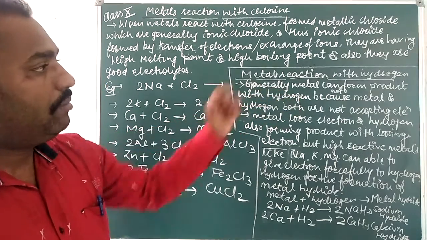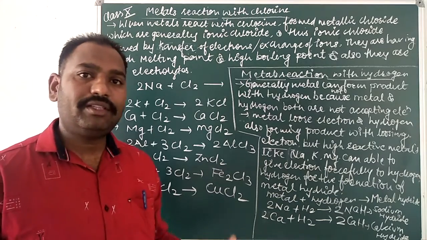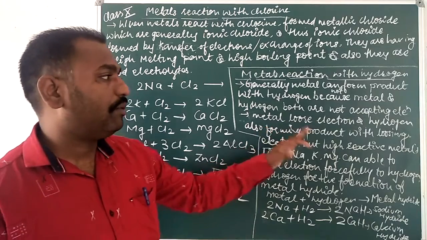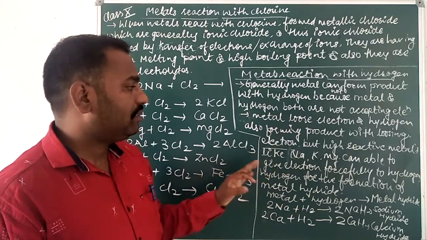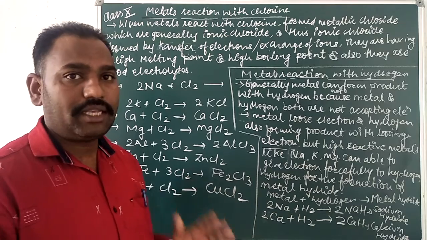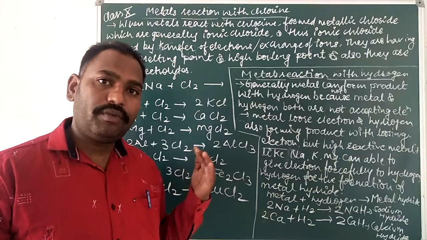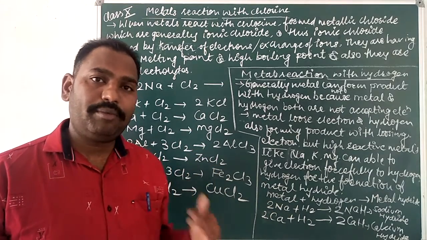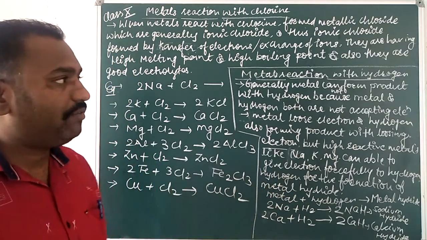So look, because metal and hydrogen both are not accepting electrons, it means both have a giving nature. So metal loses electrons, and hydrogen also forms products by losing electrons. Both have the same nature. Hydrogen forms chemical compounds with the loss of electrons, and metals also form ionic or other compounds with the loss of electrons from their outermost shell, their valence shell.